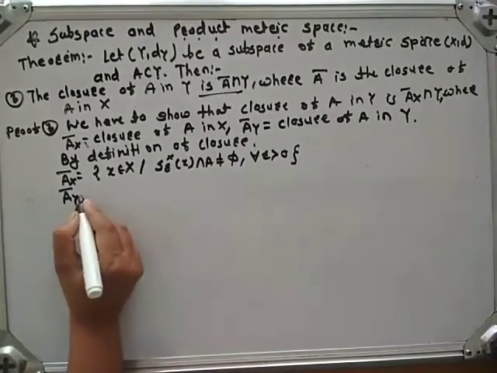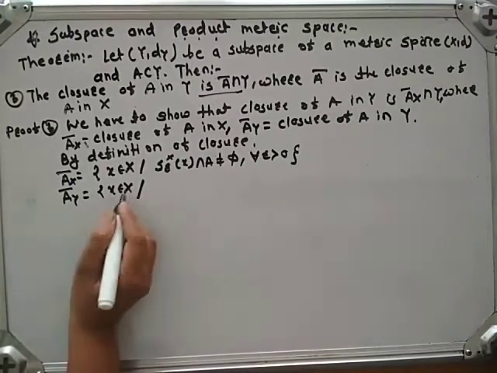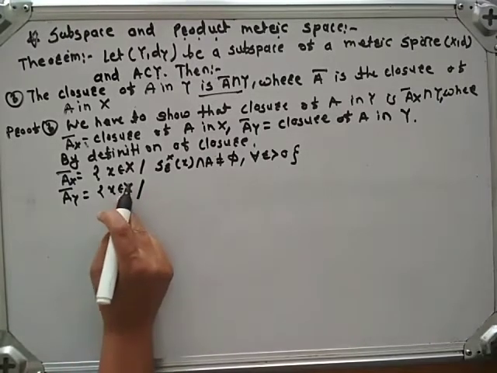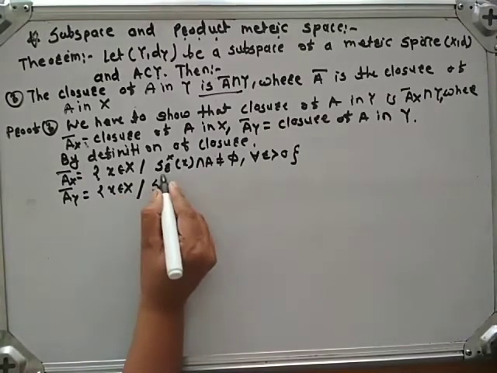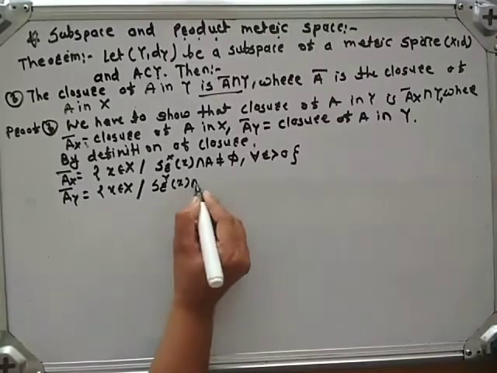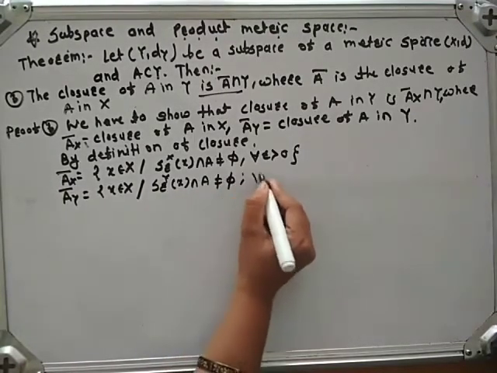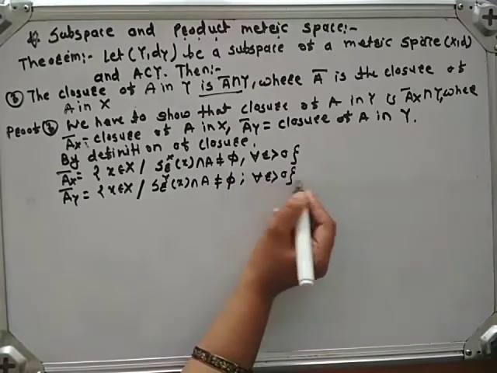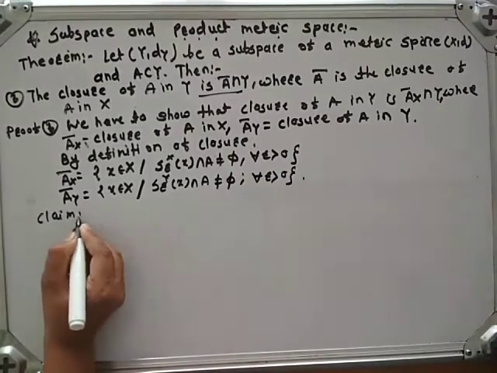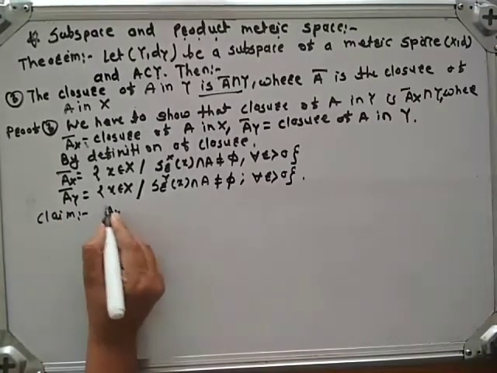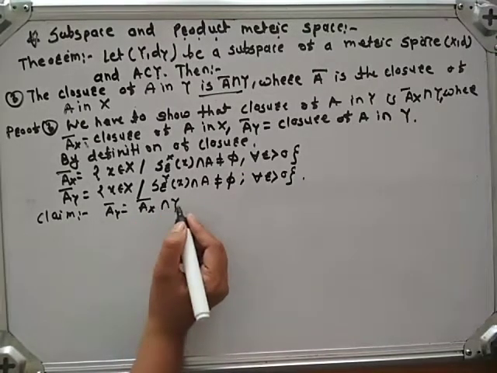Then what is A closure Y? x belongs to capital X. Why? Because Y is a subset of X. S_r^Y(x) intersection A is not equal to phi for all r greater than 0. Here our claim is A closure Y is equal to A closure X intersection Y.